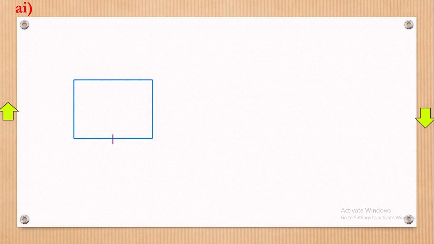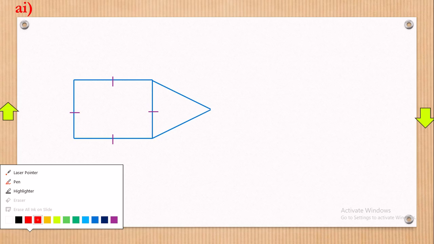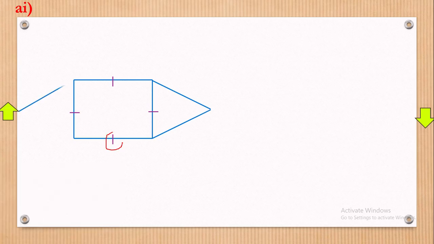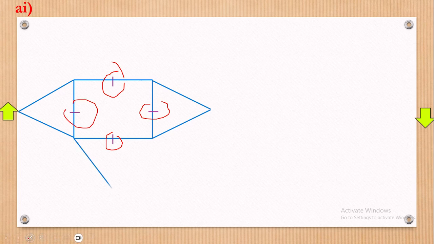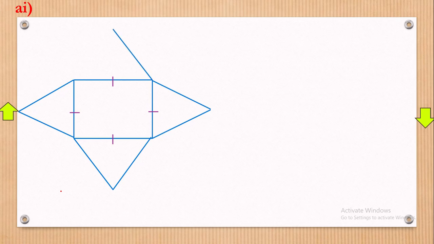Alright, we have that. Now remember, they said it was a square base, so those symbols mean that they are equal. This symbol means that this side is equal to this side, and is equal to this side, and is equal to this side. That's what those symbols imply. So let's have the sketch drawn. That's what a sketch of a pyramid looks like.